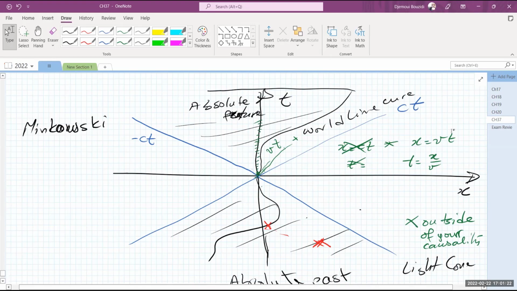Yes? Am I going too fast in here? It makes sense. My sound is really kind of, I'm not hearing. I mean, the sound is gone too with the camera.